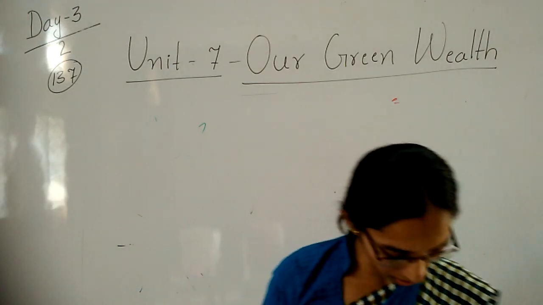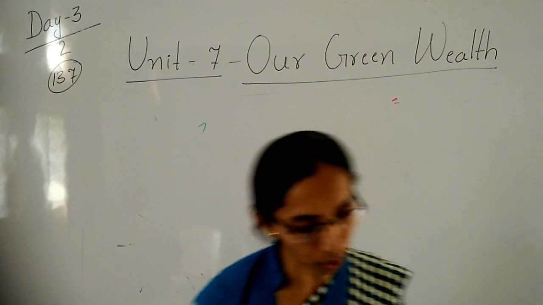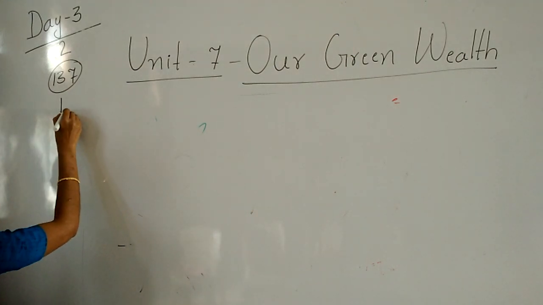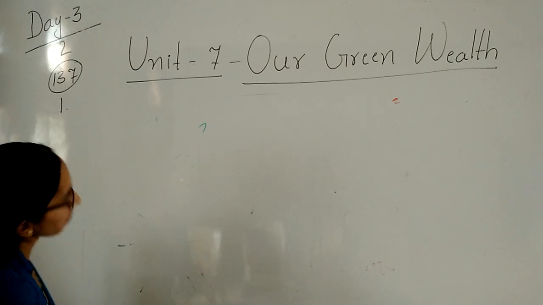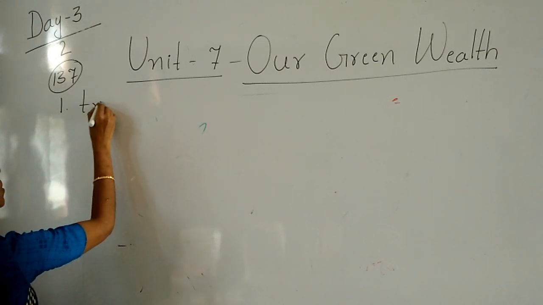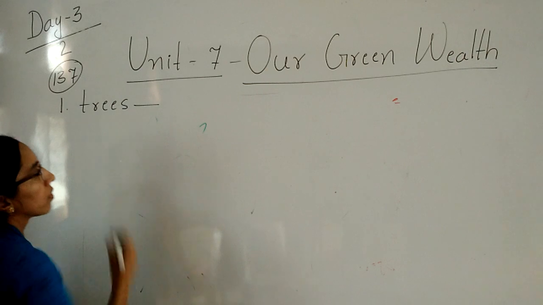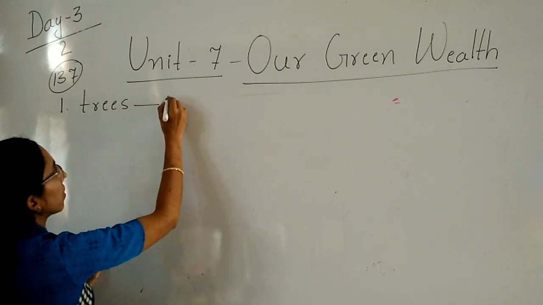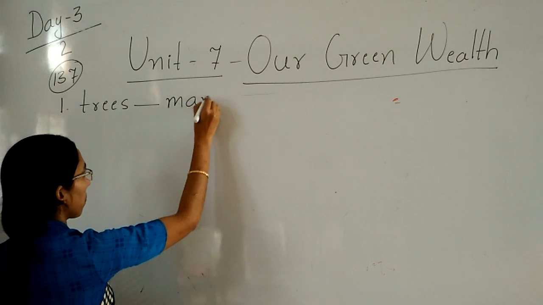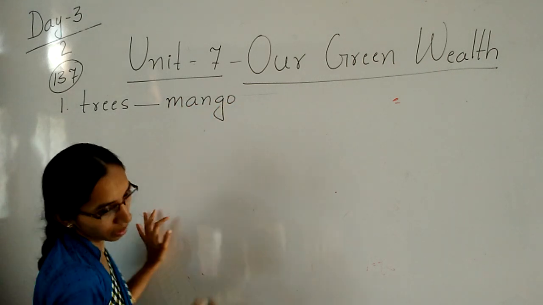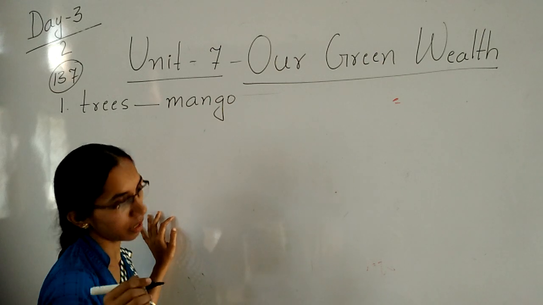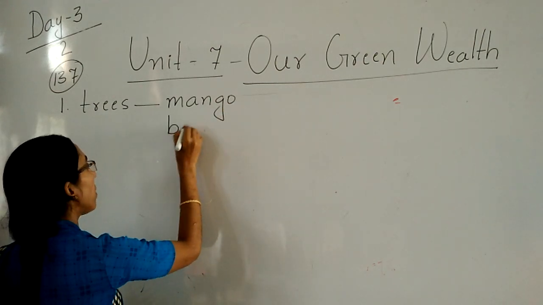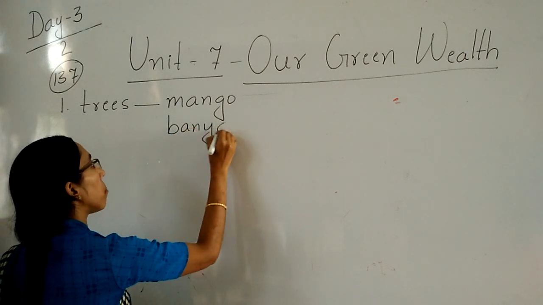What is the first here? Name any two trees. First is name two trees. So tell me the two tree names. Yes, mango tree. They had given the down. First up and second down. Then mango and, right? Banyan tree.